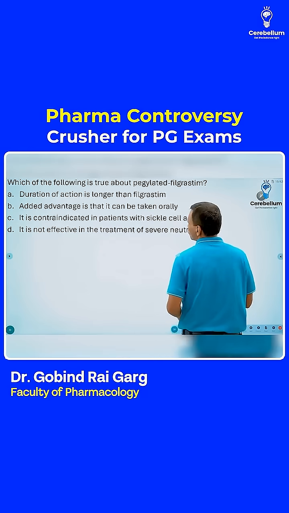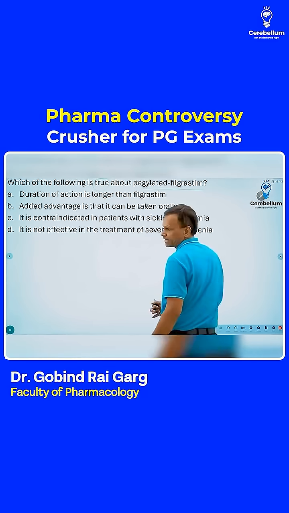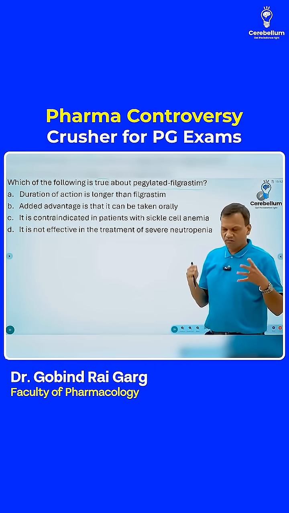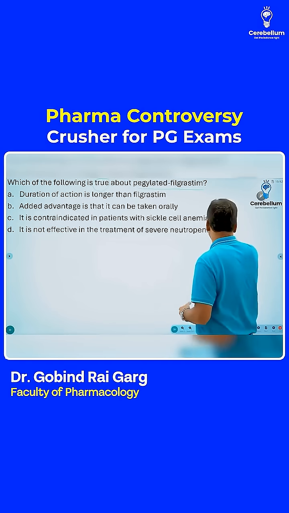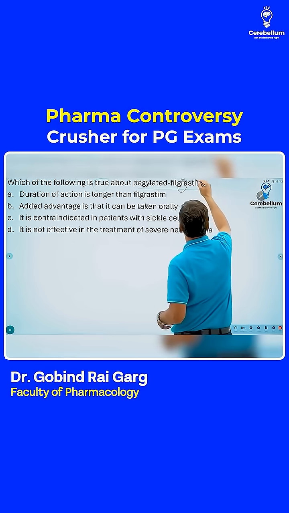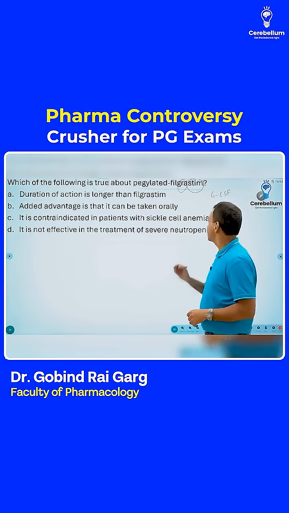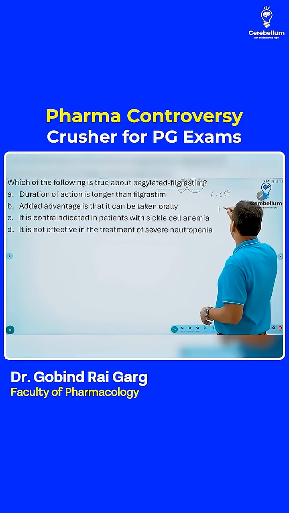Which of the following is true about Pegfilgrastim, pegylated filgrastim? So what is the important thing to remember? Filgrastim, as the name tells us, is a granulocyte stimulator. The name says it is a granulocyte colony stimulating factor. Now the main drug, which is GCSF, is filgrastim, as the name tells.